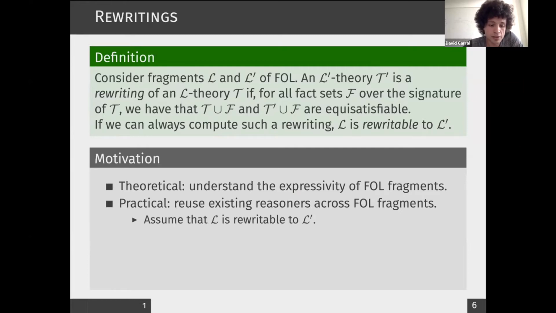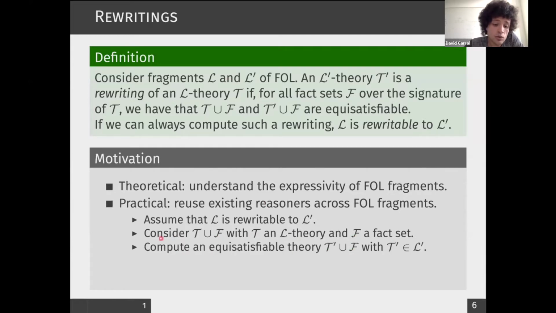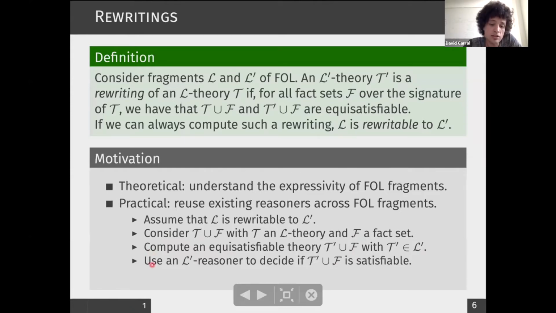So how do we do this? Assume that we have two languages and that the first one is rewritable to the second one. Now consider an ontology T union F, where T is an L theory and F is a fact set. Now what we can do is compute an equisatisfiable theory, T prime union F, where T prime is an L prime theory. And what we can do later is use an L prime reasoner to decide if this theory is satisfiable. In turn, the result determines whether the initial theory is satisfiable or not.